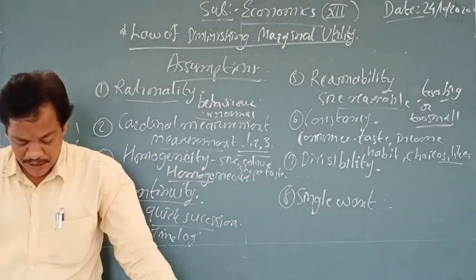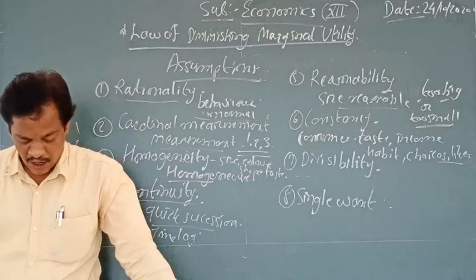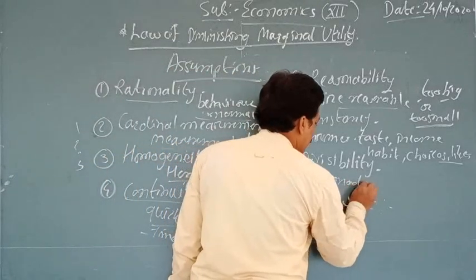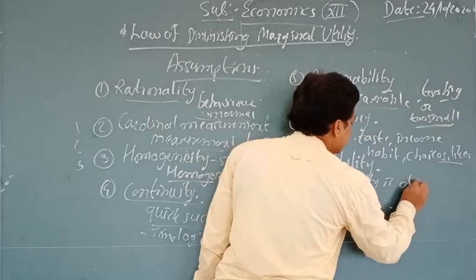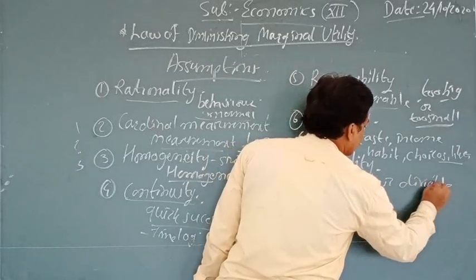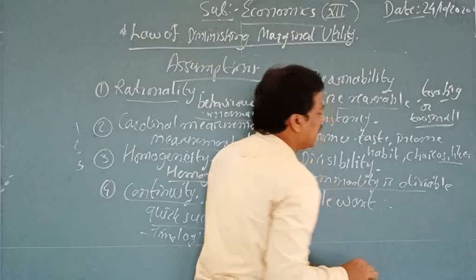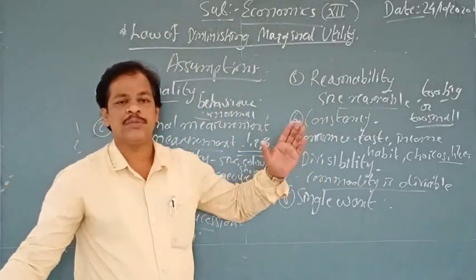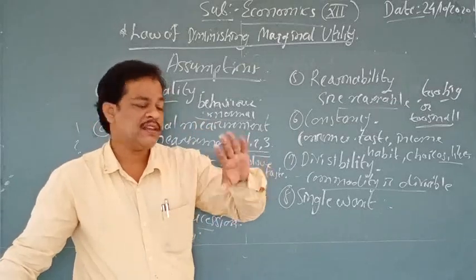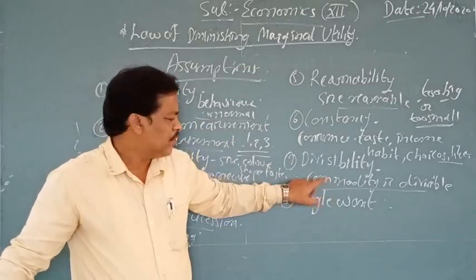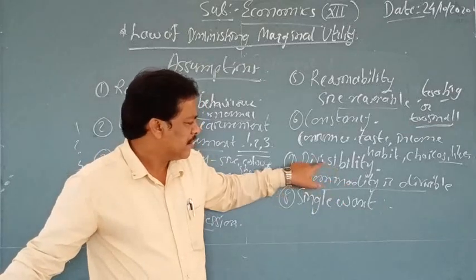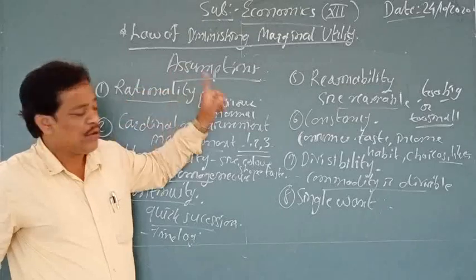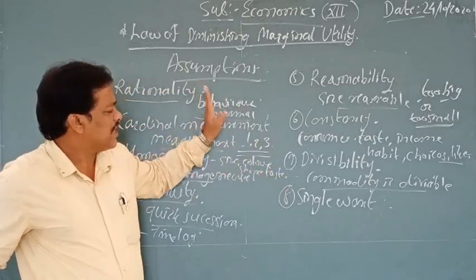Point number 7, that is about the divisibility. That is, the commodity is divisible. You can easily divide that commodity. Suppose one glass of water. If I ask you for half a glass of water, you can easily give that half glass of water. So the principle of divisibility should be there. On this principle also, this law is based, law of divisibility. This is also a very important assumption.